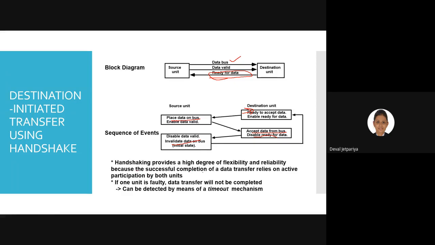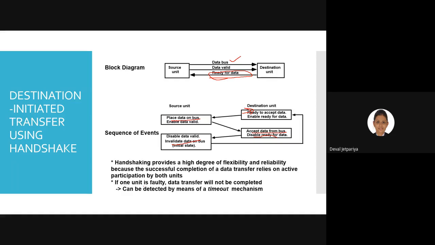Because the successful completion of a data transfer relies on active participation by both units. See, in the earlier method, that is strobe control, we do not have this acknowledgement. So what happens? The source simply keeps sending continuously, and if the destination is free, it will accept. But there is nothing like two-way communication, right? So that method is not as reliable as this handshake.